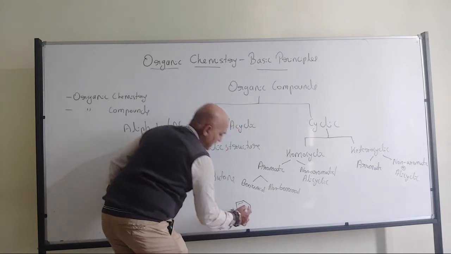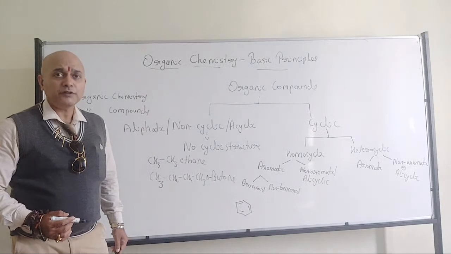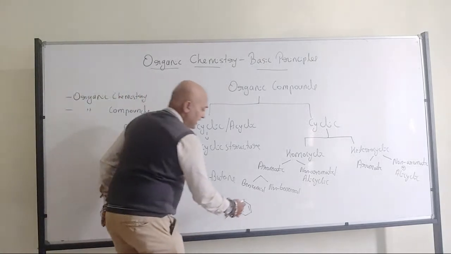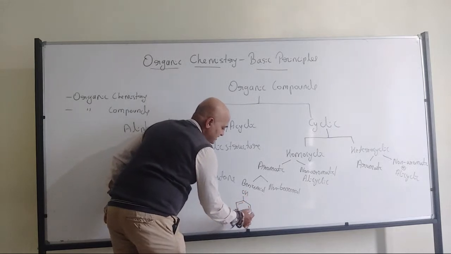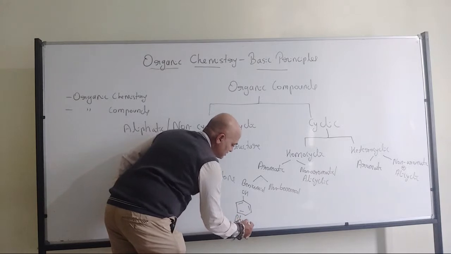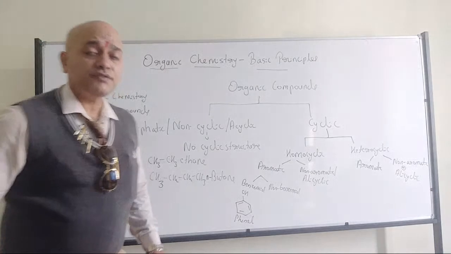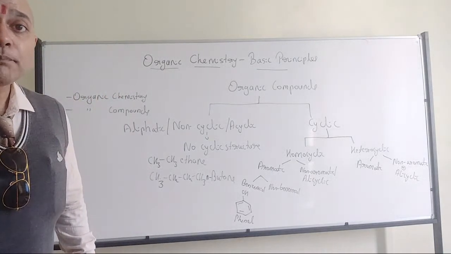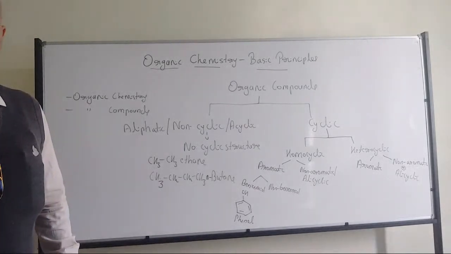In detail, we are going to discuss aromatic compounds later, but for the time being, remember that this benzene ring attached with OH is called phenol. It is an example for benzenoid aromatic compounds.